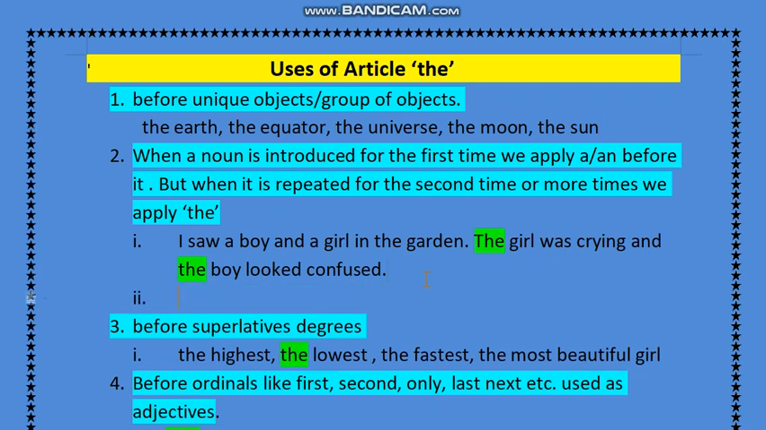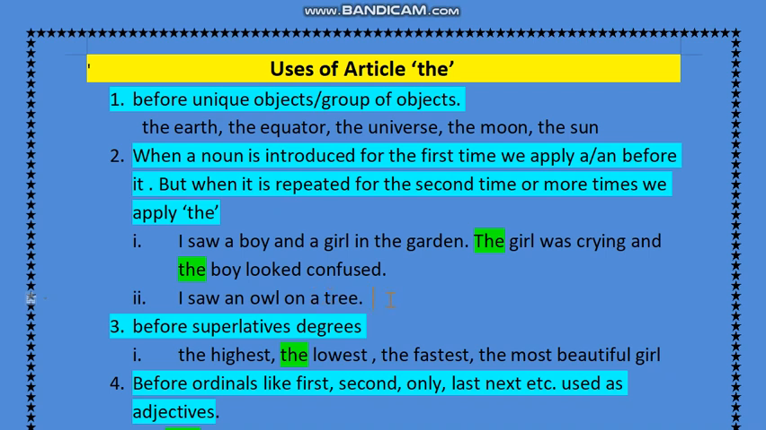Let's see one more example. I saw an owl on a tree. Got it? So you can see owl I have used for the first time. I applied an before owl because of the vowel sound. And tree I have used for the first time, so I have applied a tree.